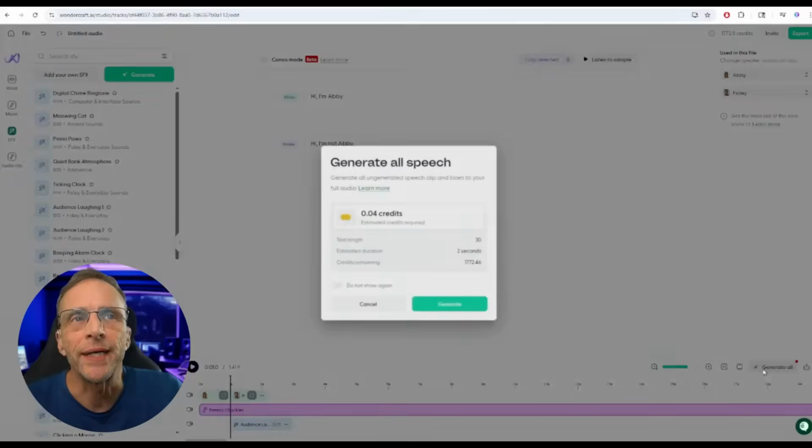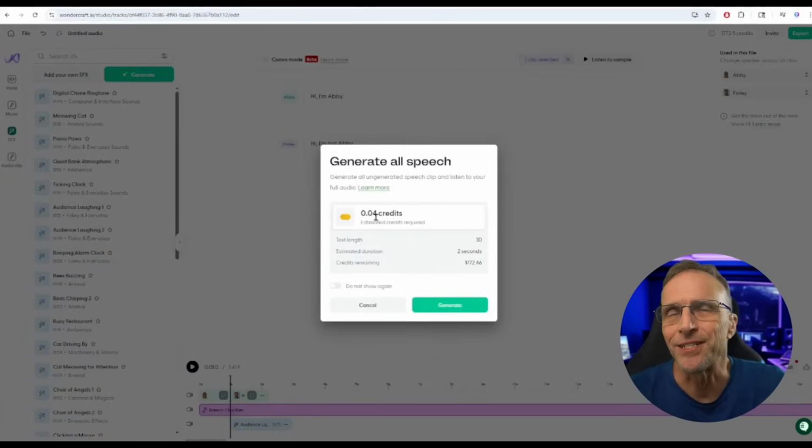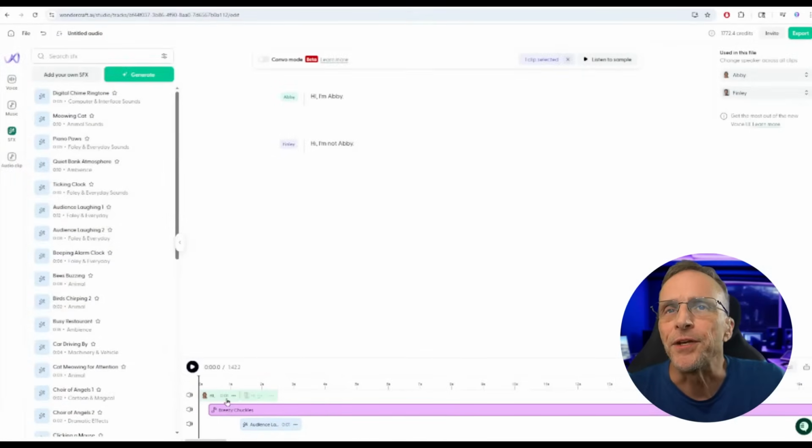But then I click generate all. It tells you how many credits, in this case only 0.04 credits. And you can see that it stopped spinning here, so that's actually done, and I could start it. Now they're both done, and I'm going to move this music down to the beginning, and let's just see what we got.